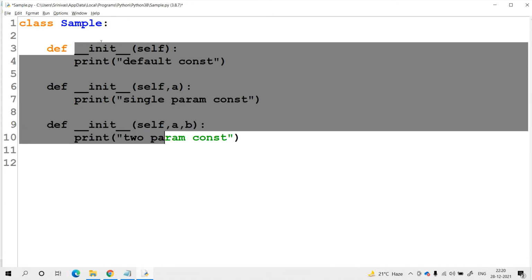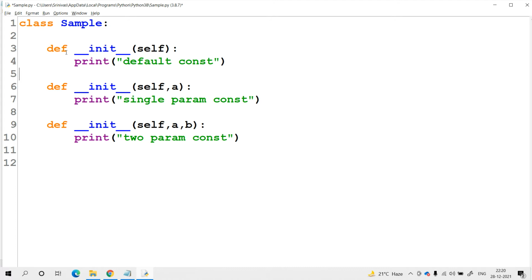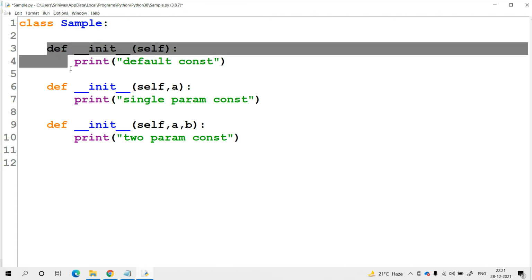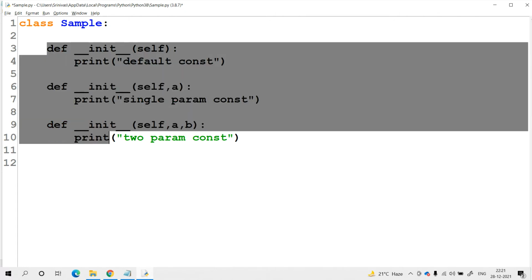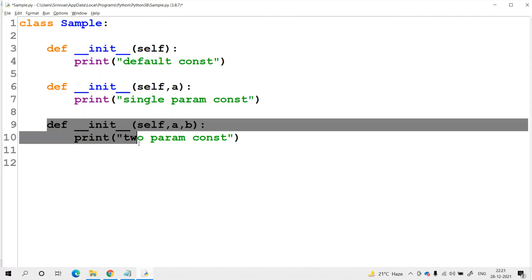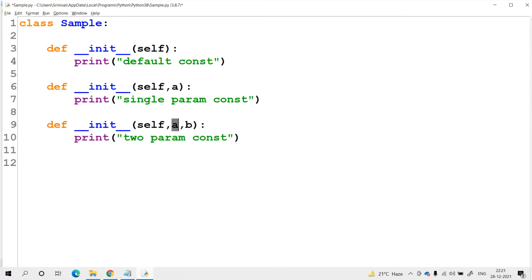But unfortunately, Python does not support the constructor overloading concept. Out of all the available constructors, the one in the last position is the only one we can use to create the object of the class. For the last constructor, how many parameters do we need to pass? At the time of creation of the object, we definitely need to pass two parameters. If the number of parameters does not match the last constructor, you will get an error.